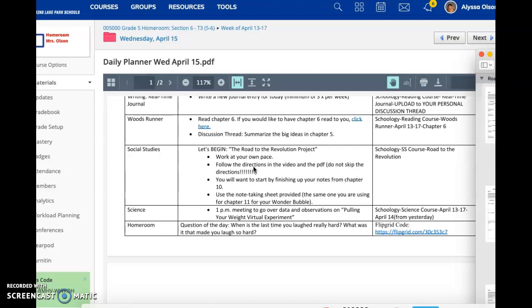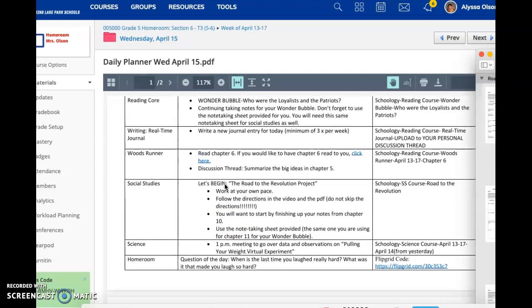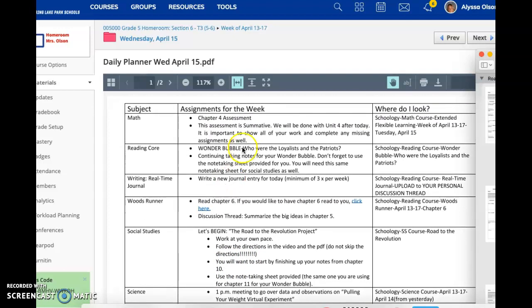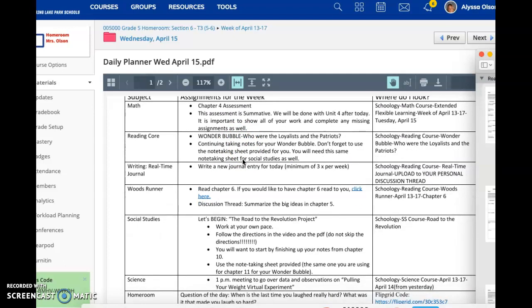Now, it is going to get a little tricky this week, especially because you are overlapping Chapter 10 in social studies, and in Reading Core, you're doing Chapter 11, who are the Loyalists and the Patriots, for your Wonder Bubble. So just like we did in class, boys and girls, remember how social studies and Reading Core blend together, and it's happening right now.